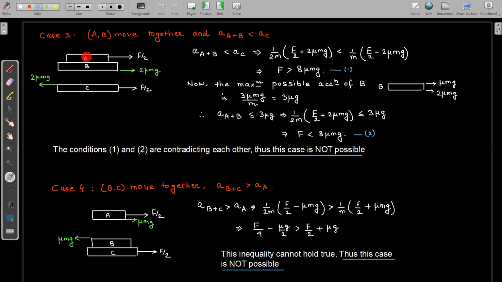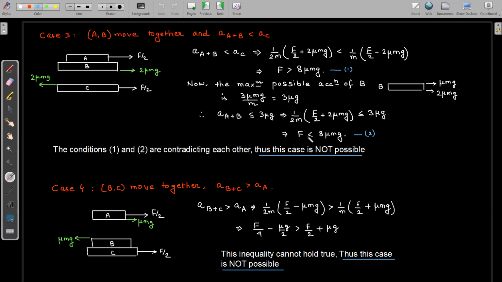Now here we have assumed that A and B are moving together. So if B has a maximum acceleration of 3 mu g, A plus B will also have a maximum possible acceleration of 3 mu g. Right? So we can again use this inequality that the acceleration of A plus B will be less than or equal to 3 mu g. Again, what is the acceleration of A plus B? Net force is F by 2 plus 2 mu mg divided by the total mass of A plus B, which is 2m. And this acceleration should be less than or equal to 3 mu g. So from here, you will get the value of force is less than 8 mu mg.